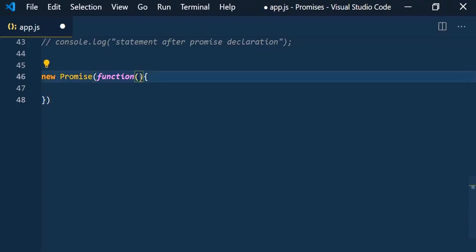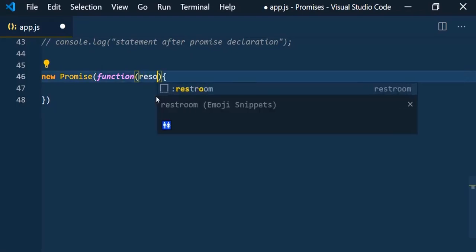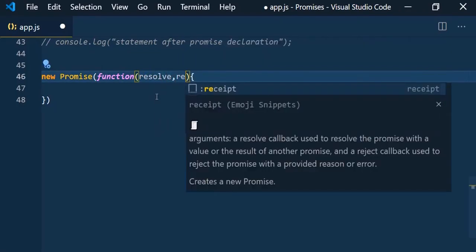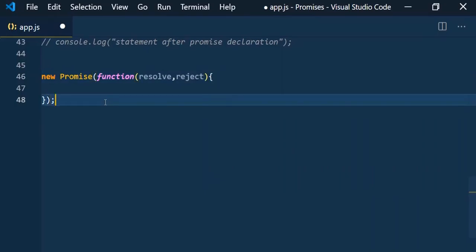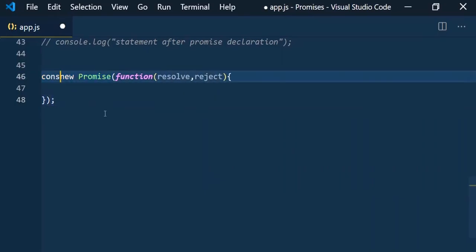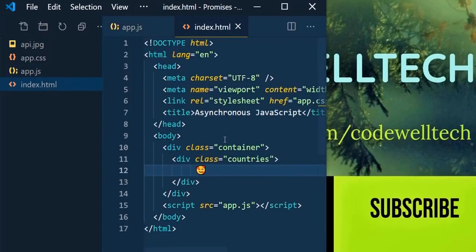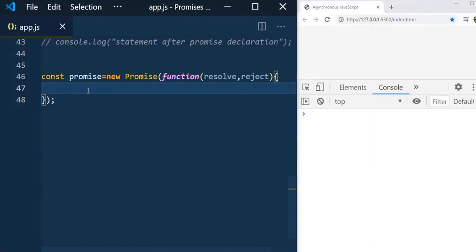And again, this executor will take two parameters. One is resolve and the other is reject. You can see the definition here. Resolve is again nothing but a function, and reject again nothing but a function. So that's it. And let us save this promise into a variable, const promise. So let me run it. Now we have created the promise and stored it in a variable called promise.